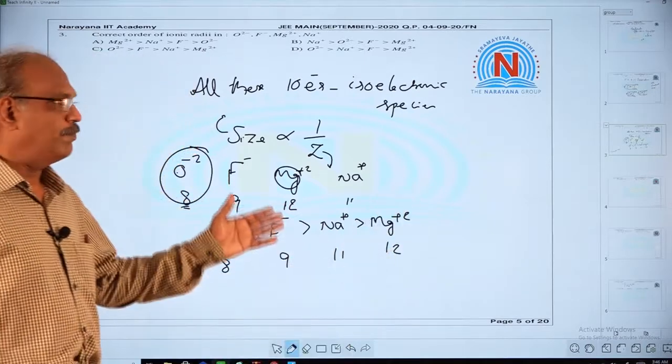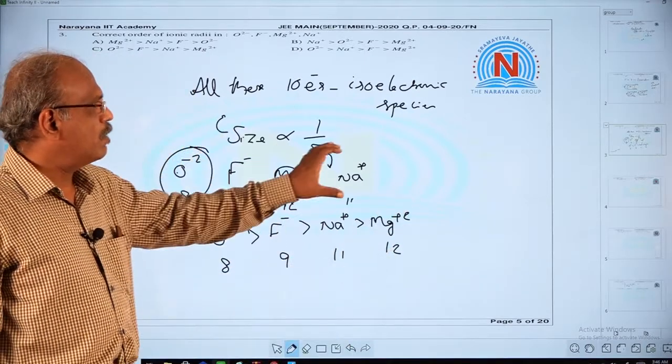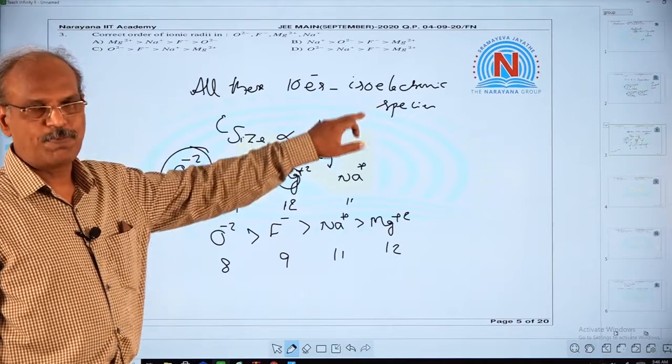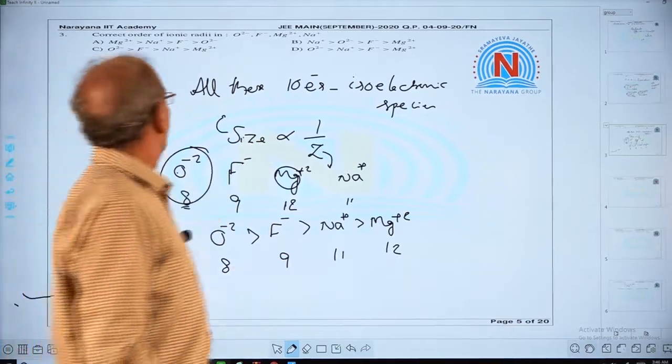This is applicable for isoelectronic species.